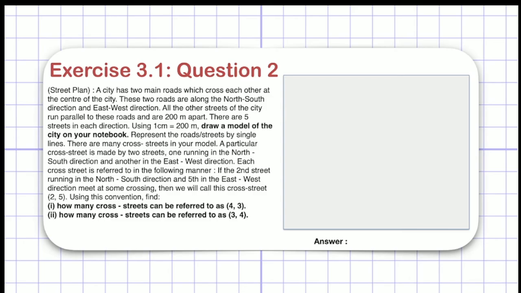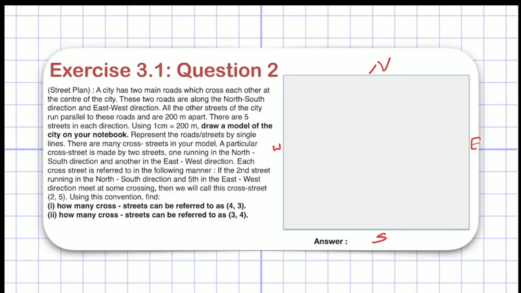Now there are 5 streets in each direction. Using 1 centimeter equal to 200 meter, draw a model of the city in your notebook. Right? So I have to draw a model of the city in my notebook. And here they mentioned to represent the roads and streets by single lines. So my first step is, there are 4 directions in the city: north, south, east, and west. So let me mention it first. This is north, this is south, this is west, and this is east.